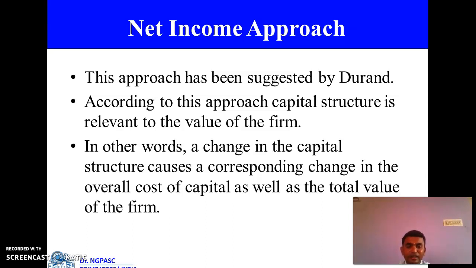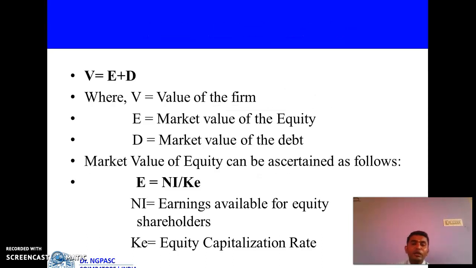So there are two changes: one is the overall cost of capital, another one is the total value of the firm. If there is a change in capital structure, there is a formula of net income approach. V is equal to E plus D. What is V? V is the value of the firm. E is the market value of the equity. D is the market value of the debt. Are you clear? So the market value of the equity can be calculated as follows: E is equal to NI by KE.